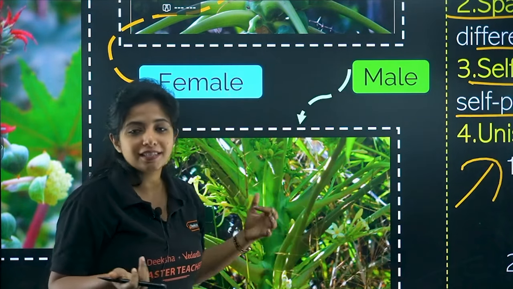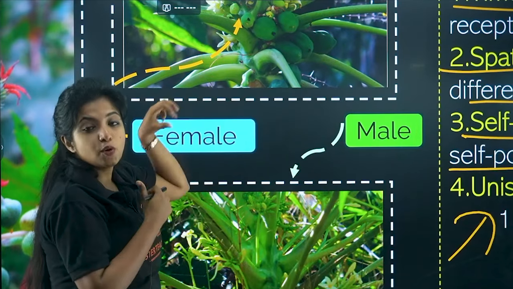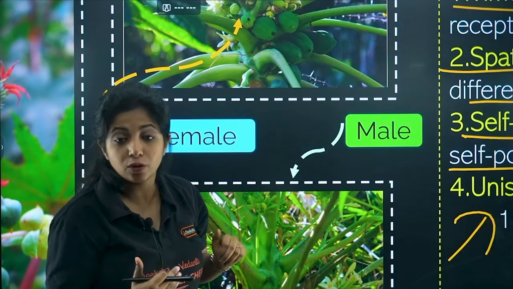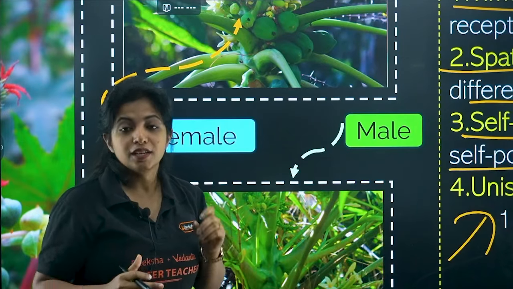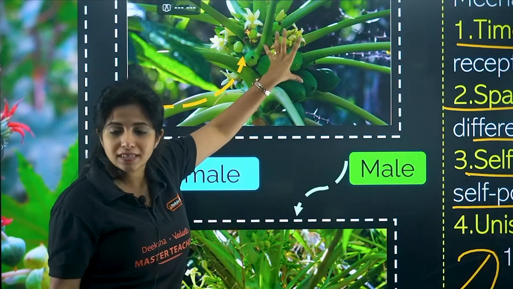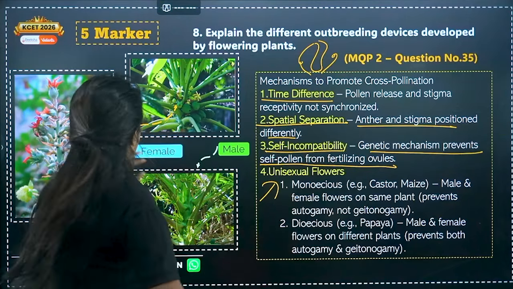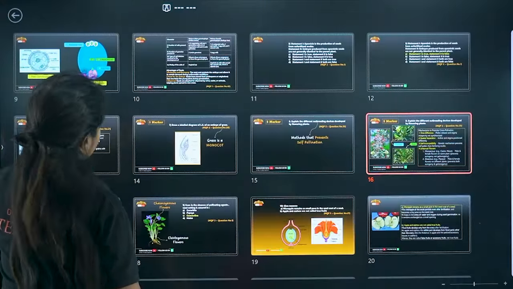What do you call these types of plants which have two separate sexes? You call them dioecious plants. So dioecious plants have unisexual flowers. That means only one sex is there in one particular plant. So dioecious plants are the ones, where is it?